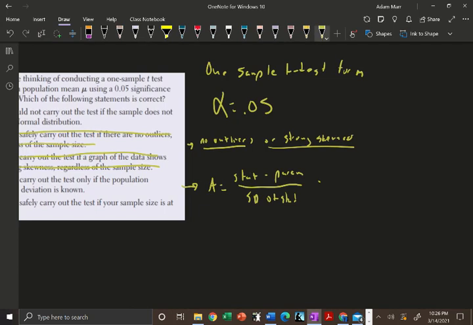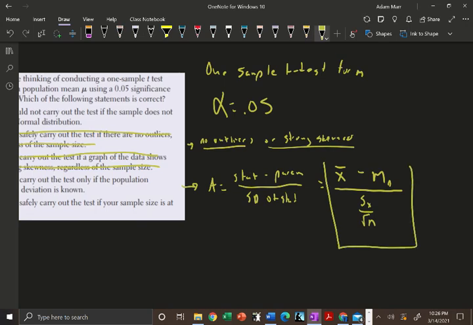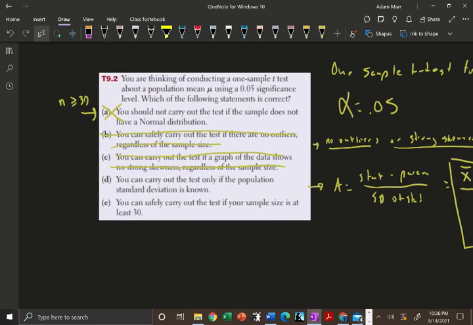So in this case, for the mean, it would be x bar minus the null mu over the standard deviation of the statistic, which is going to be the sample standard deviation over the square root of n. So there is my formula for the t-score right there. So my whole point is, we don't need the population standard deviation. We can use the sample standard deviation just fine.